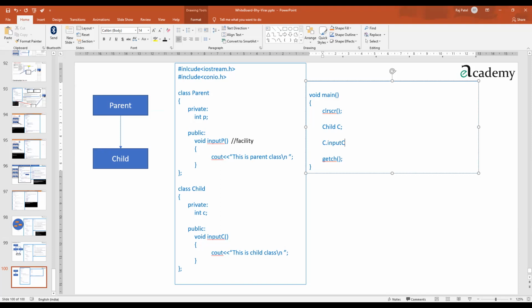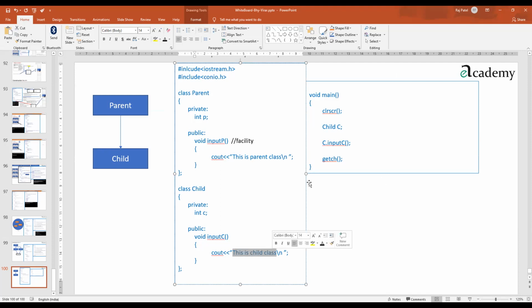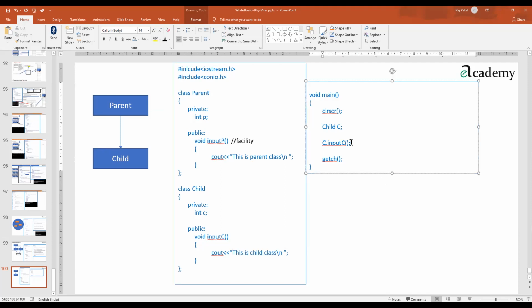Input C round bracket semicolon. Okay. If the call goes, then "This is child class" will get printed. Next, if I call input P from here, will it be allowed to call here or not? Okay, so I will see later on. Mostly it should be allowed.